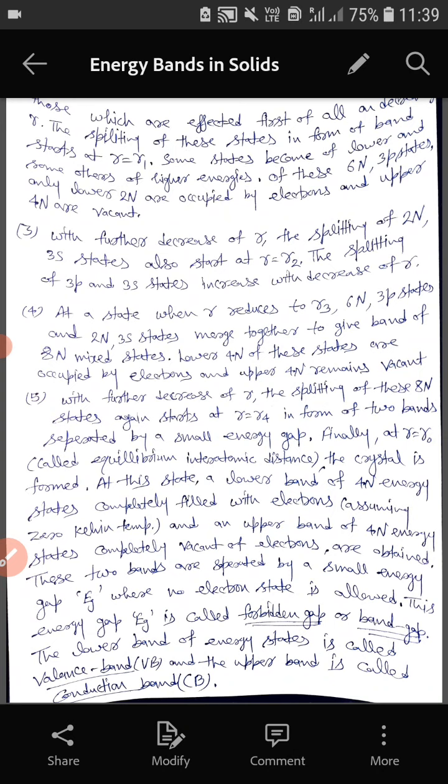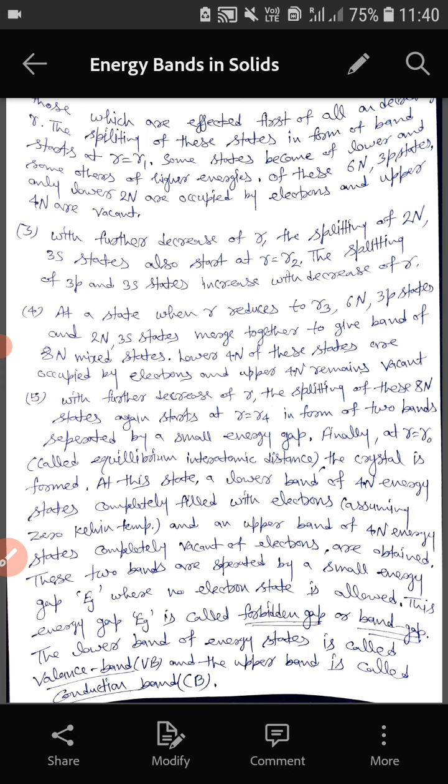At this stage, a lower band of 4N energy states is completely filled with electrons, assuming 0 Kelvin temperature, and an upper band of 4N energy levels completely vacated of electrons is obtained. These two bands are separated by a small energy gap Eg, where no electron state is allowed. This energy gap is called the forbidden gap or band gap.